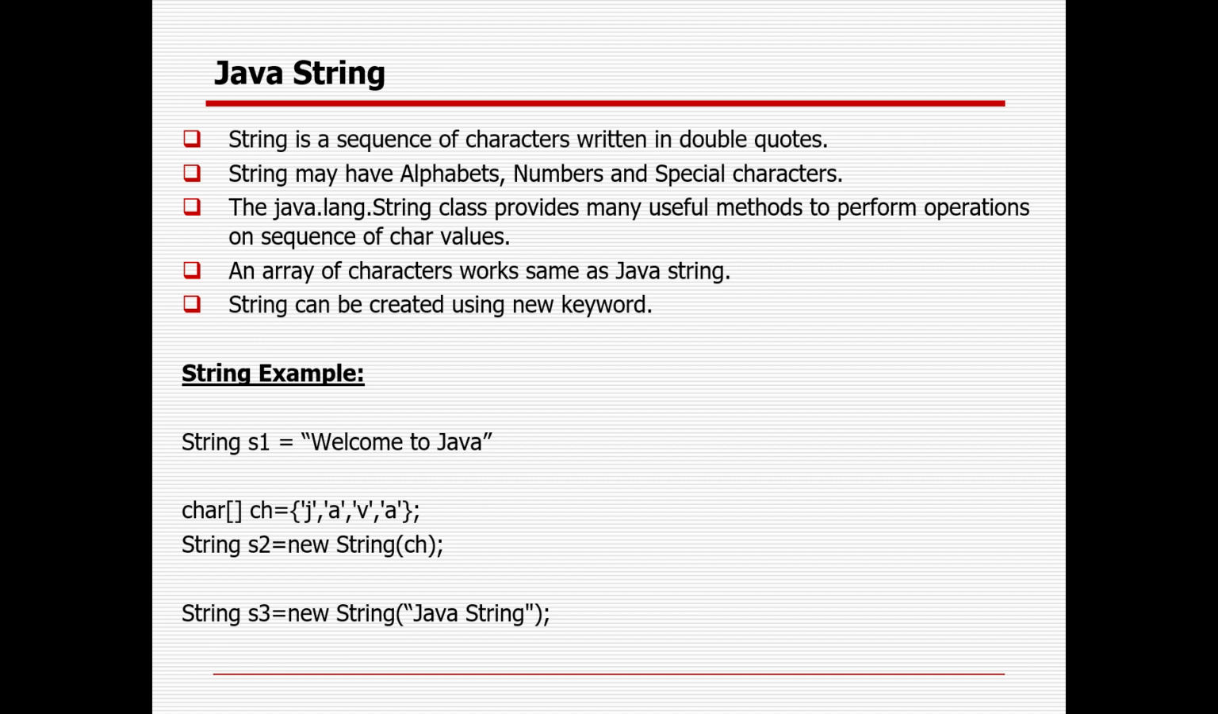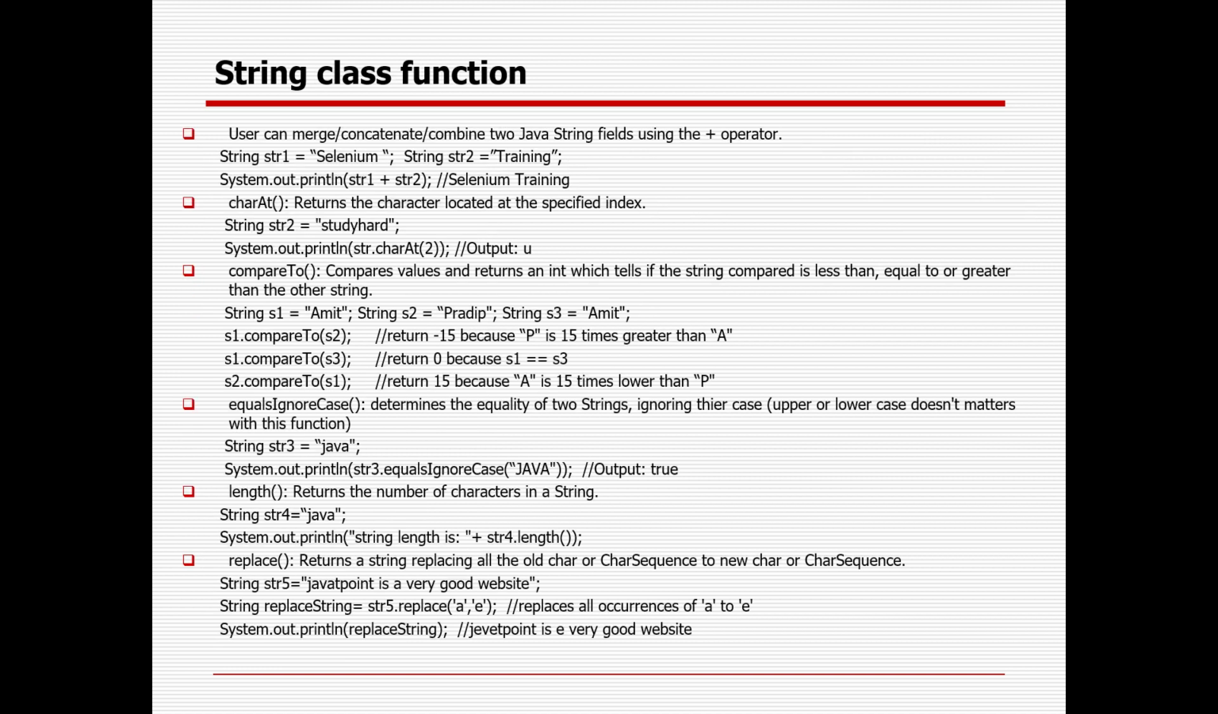Similar kinds of objects will form a class, right? So an object is an element of an application representing an instance of the class, right? Once the class is created, you can create multiple objects, instances of that class. String is nothing but a sequence of characters, written in double quotes. It can have alphabets, numerics, and special characters also, right?